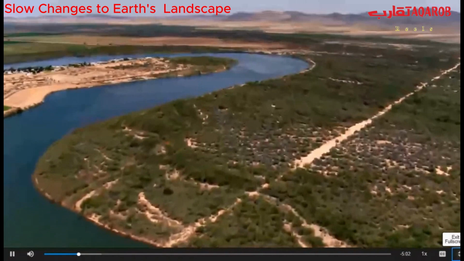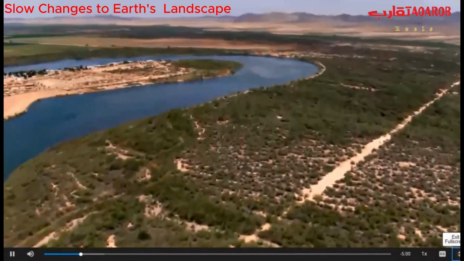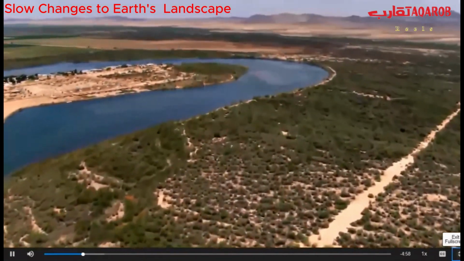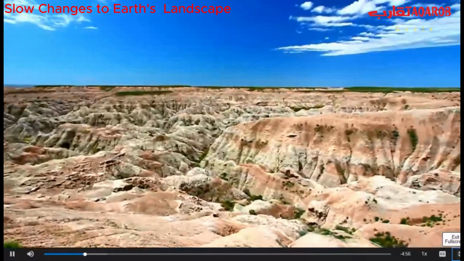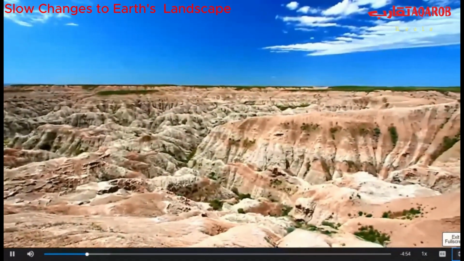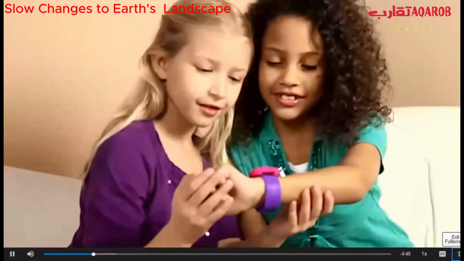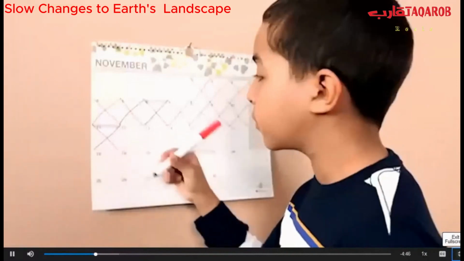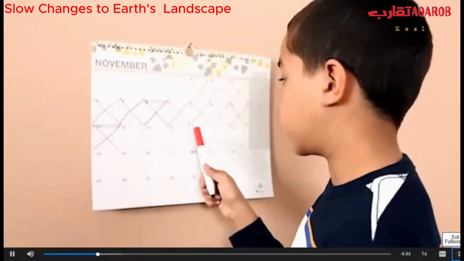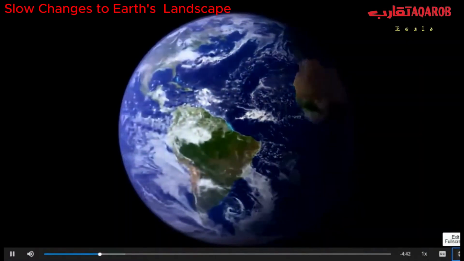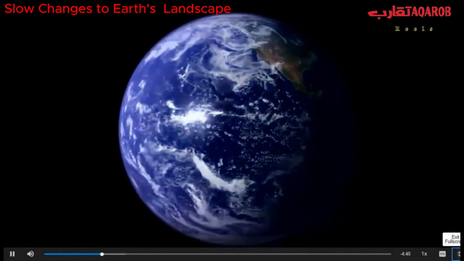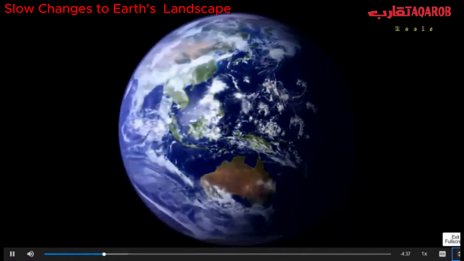can cause slow changes when part of Earth is exposed to water or wind for a long time. What do you think of when you hear a long time? We usually talk about time using seconds, minutes, hours, days, months, and years. But when talking about Earth, we often hear millions of years to describe time.